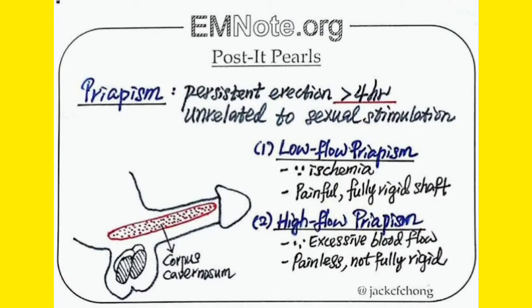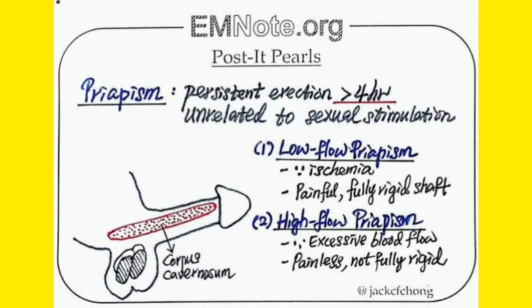Number one is low flow priapism. What is low flow priapism? Low flow priapism is also known as ischemic priapism. It is due to an ischemic process, and that is why it is ischemic priapism. What do you mean by low flow?